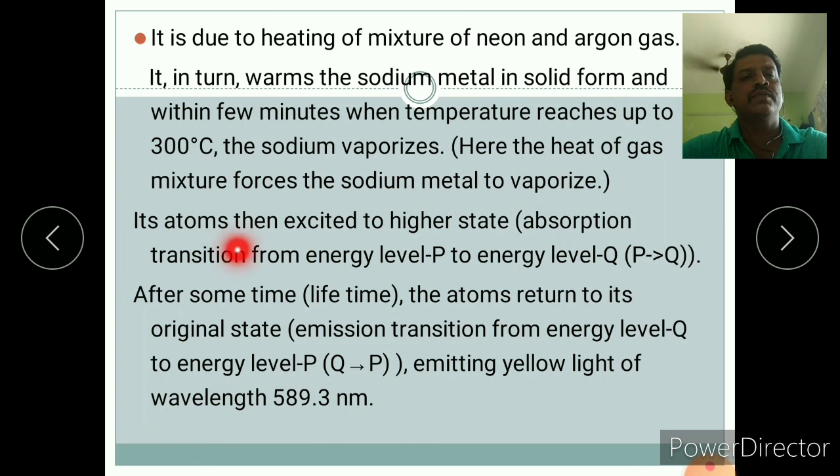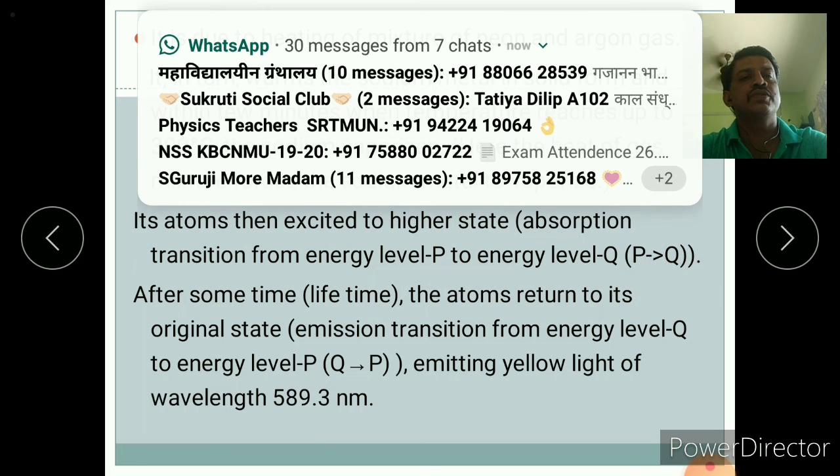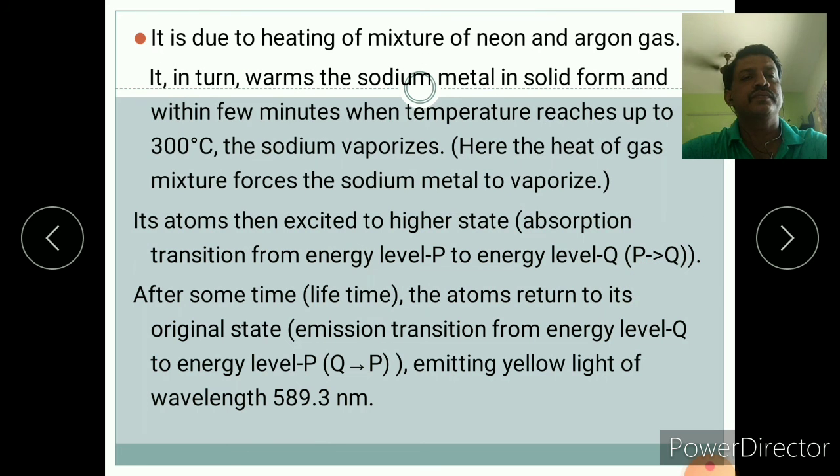Its atoms are then excited to a higher state by absorption transition from lower energy level P to energy level Q, P to Q. After some lifetime, the atoms return to the original state. Emission transition from energy level Q to energy level P, that is Q to P, emits yellow light of wavelength 589.3 nanometer.